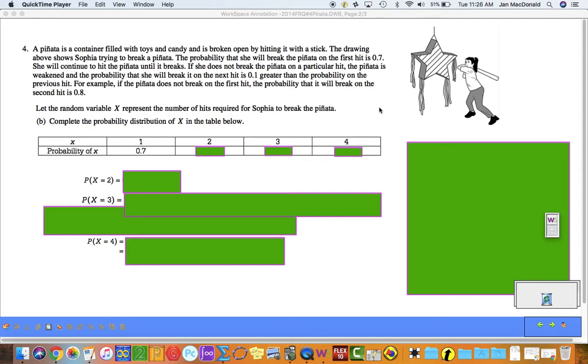We're taking a look at the 2014 practice exam free response question number 4, specifically number 4, part B. Again, let's take a moment and read the prompt.